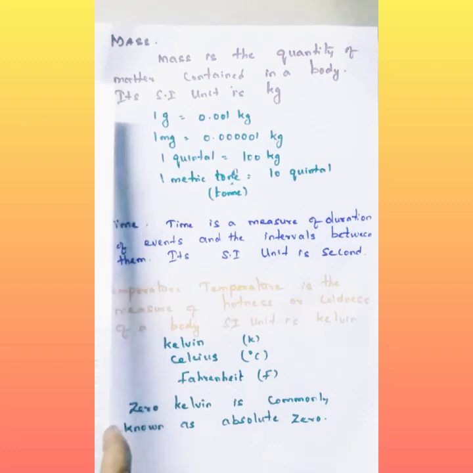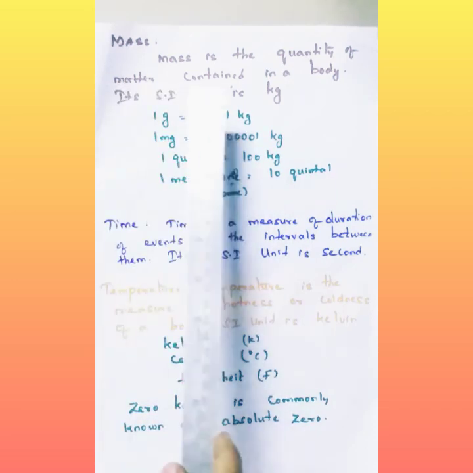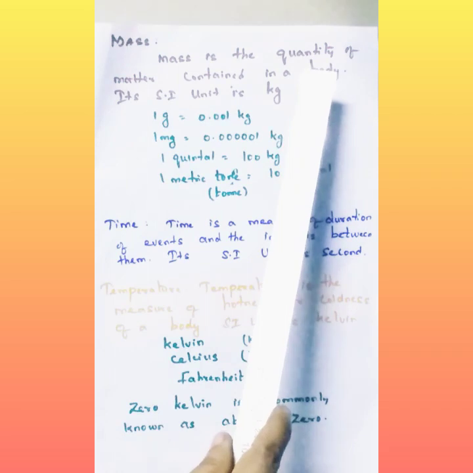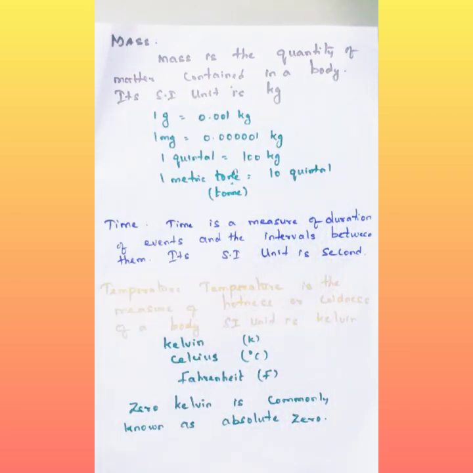Next, the second fundamental quantity after length is mass. Define mass. Mass is similar to weight, like what is the weight of that bag or that table. Mass is the quantity of matter, that means how much amount of substance is contained in it. Suppose a 25 kg rice bag is there, but we don't know how much rice is there, so we have to measure it.